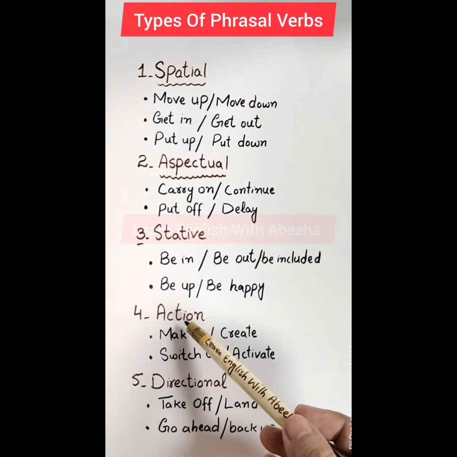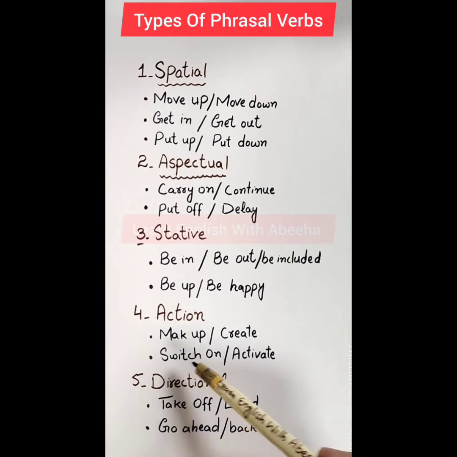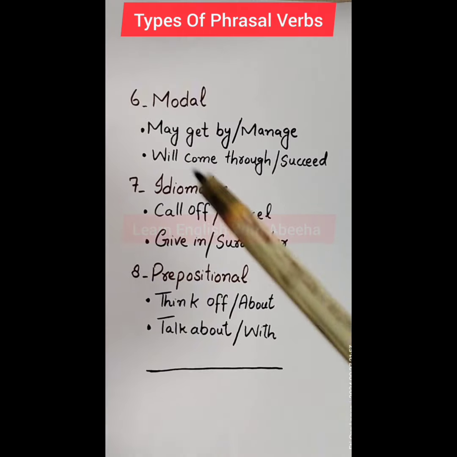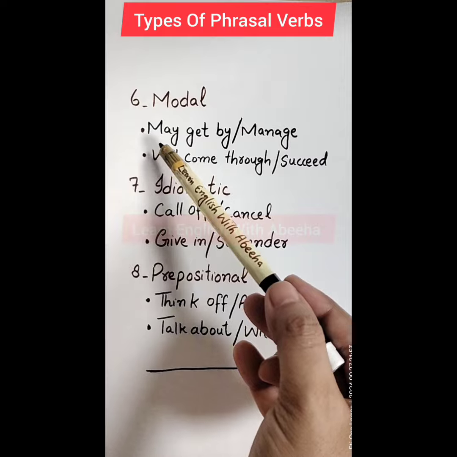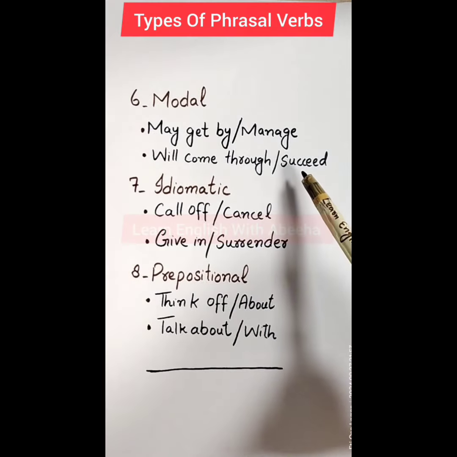Fourth is action phrasal verbs: make up, create, switch on, activate. Fifth is directional phrasal verbs: take off, land, go ahead, back up. The sixth is modal phrasal verbs: may, get by, manage, will come through, succeed.